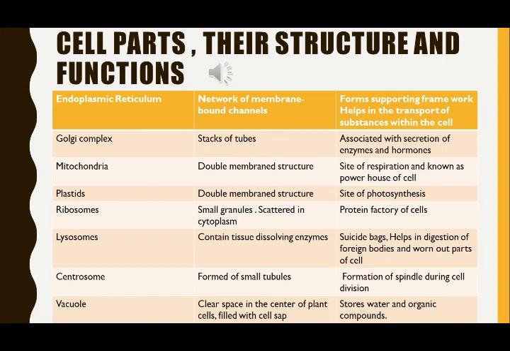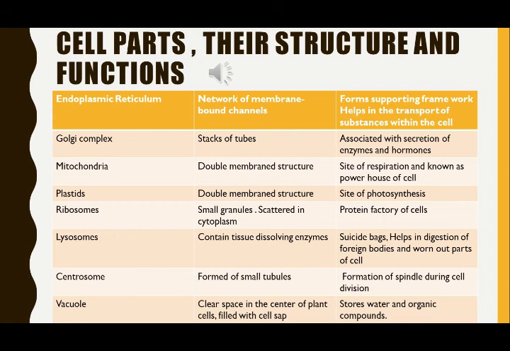It forms supporting framework. It helps in the transport of substances within the cells. Inside the cells also the transport has to be done, so that is done with the help of endoplasmic reticulum.